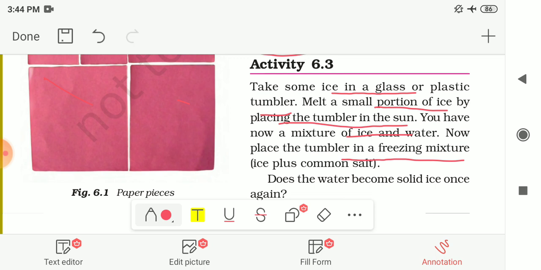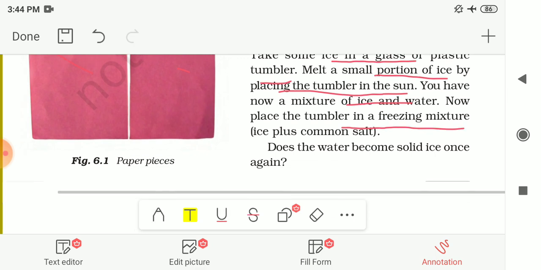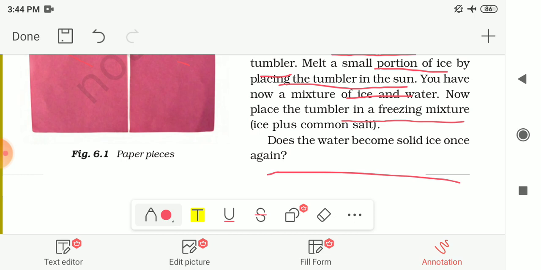Freezing mixture means a mixture of two or more materials, like ice, water and salt, which is used to produce a temperature below the freezing temperature of water. That means to freeze the water we are using this freezing mixture. Here you can take ice plus common salt. In short, you have to freeze this mixture of ice and water again. And now the question is, does the water become solid ice once again?